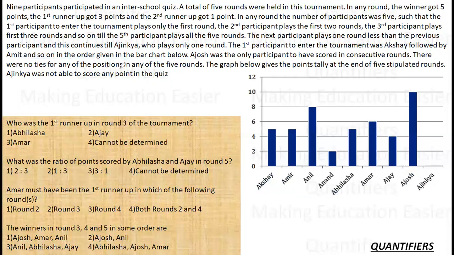There were no ties of the position in the 5 rounds. So there were no ties, which means there are no 2 players given 3 in the same round. The graph below shows the total point value of the 5 students. Yeah, 5 rounds and 9 students. Ajinkya was not able to score anything, which is quite visible. So let's just try to solve the set.